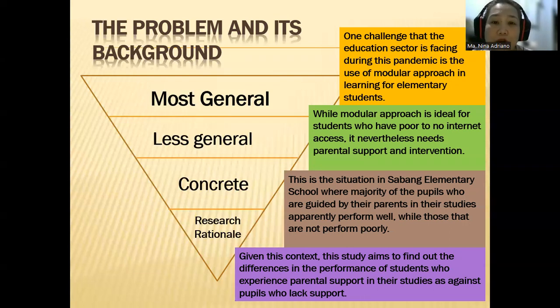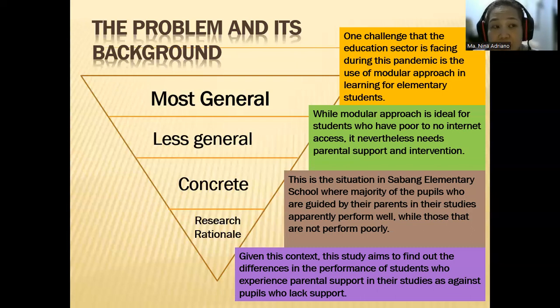This is an example of a very general statement. Okay, you can start by, remember the problem, you can start with a problem, looking at it from a macro perspective, okay, a wider perspective. For example, here, one challenge that the education sector is facing during this pandemic is the use of modular approach in learning for elementary pupils.